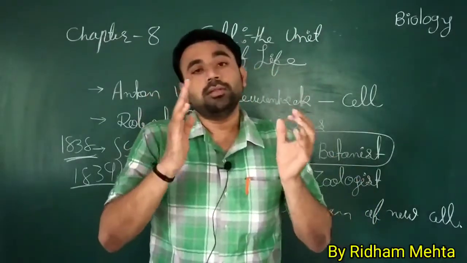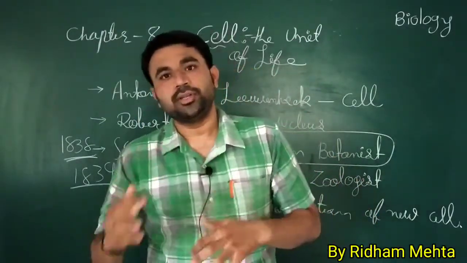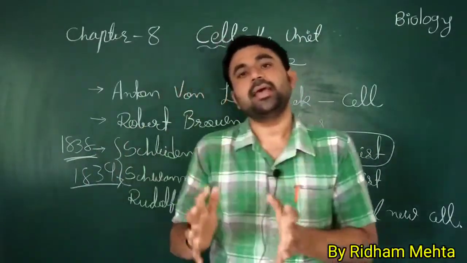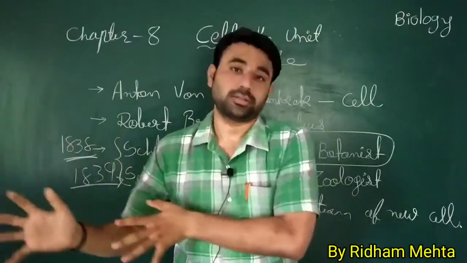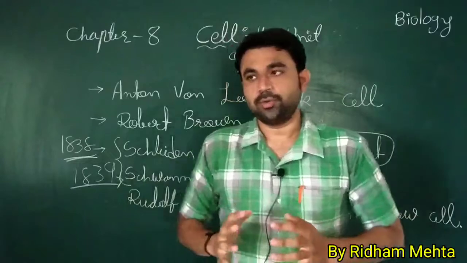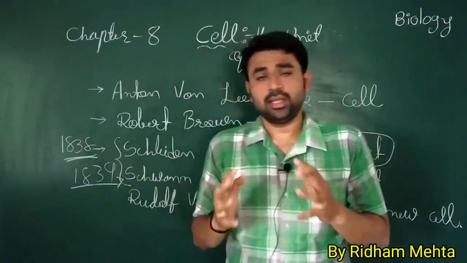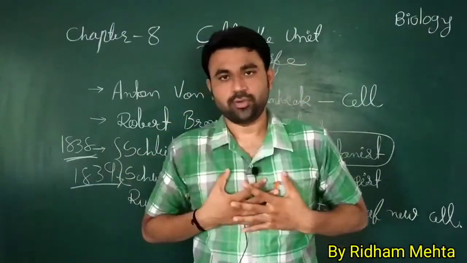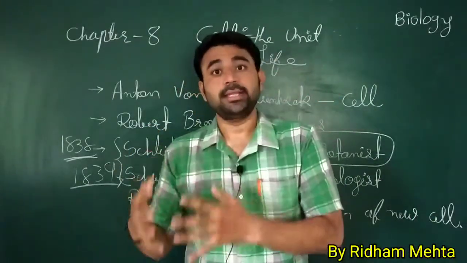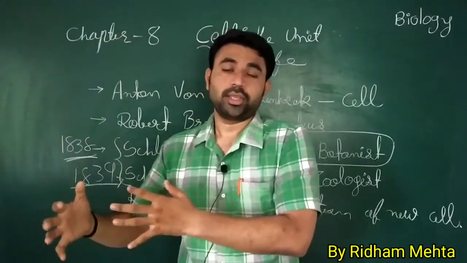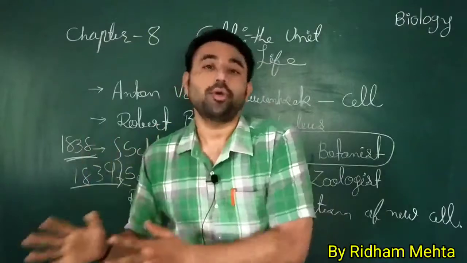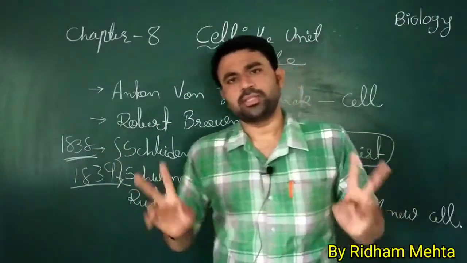and the secretions or the materials which are secreted by cells. So our body is made up of cells and their secretions or their products. This is the first rule of cell theory. उन्होंने क्या बोला कि जो ये हमारा बॉडी है वो किससे बना हुआ है? Our body is made up of cells and their products. Okay, or the cells and their products are the components of our body. Okay, these both sentences are same.